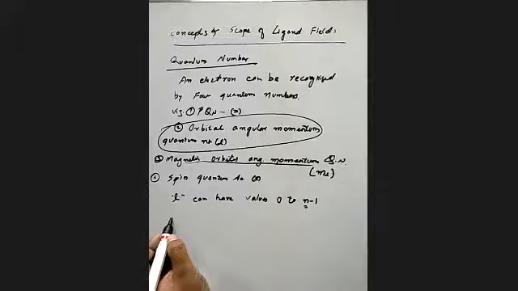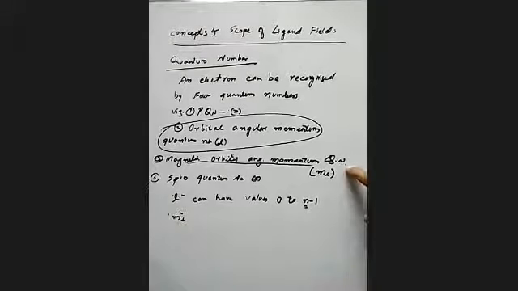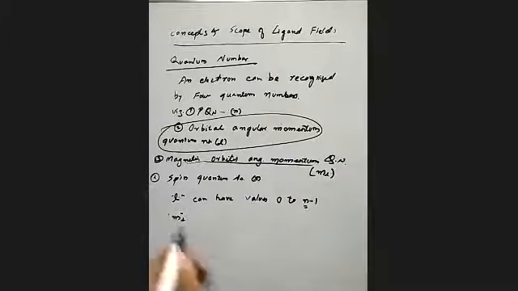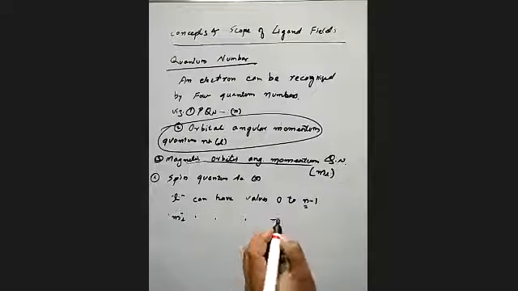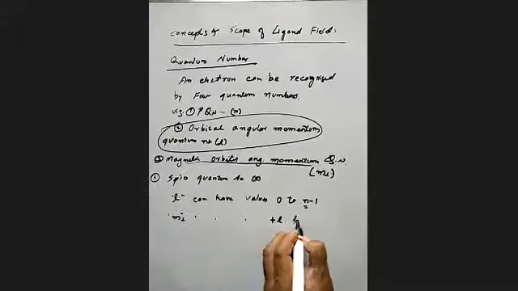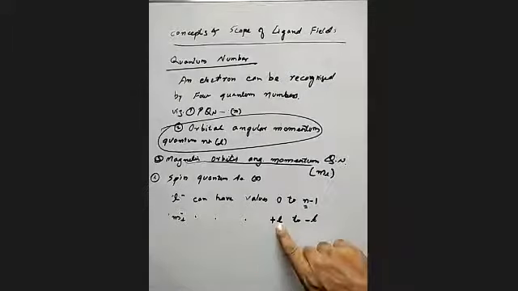And ml, the magnetic orbital angular momentum quantum number, can have values ranging from minus L to plus L. These are very important points.